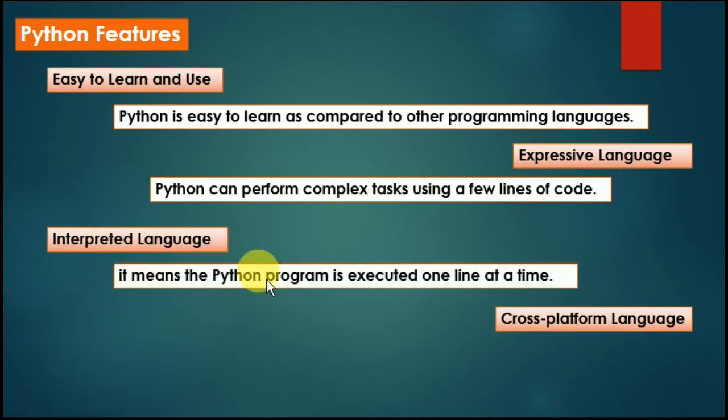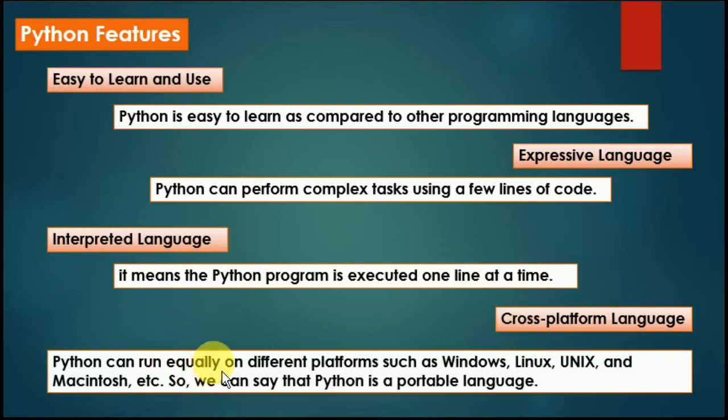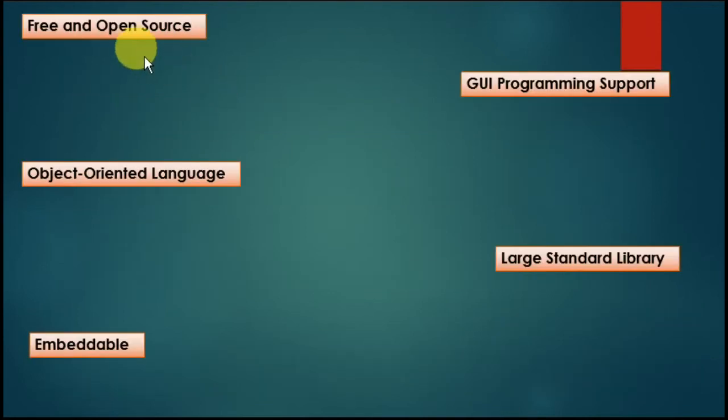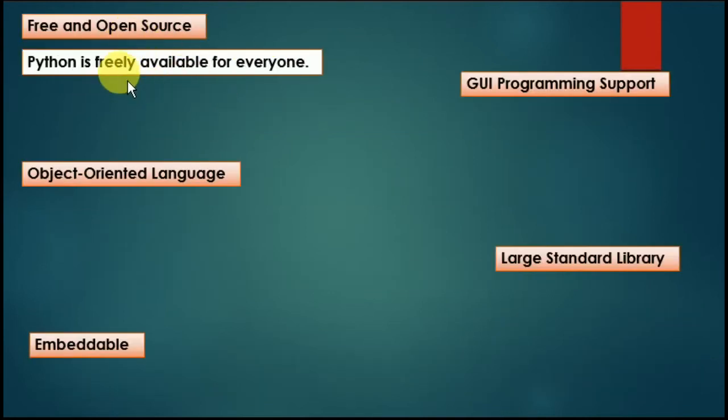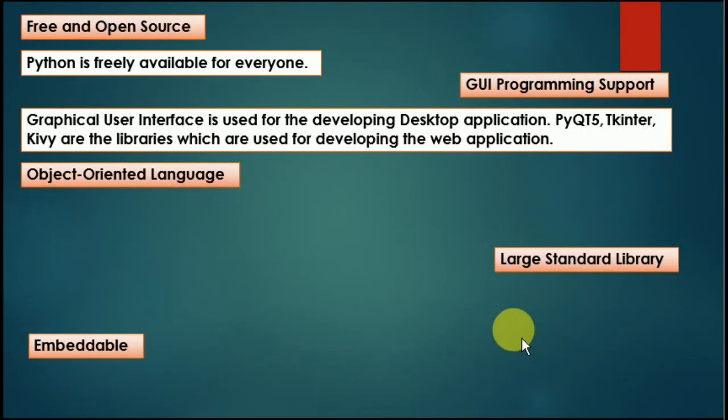Interpreted language means a Python program is executed one line at a time. Cross-platform: Python can run equally on different platforms such as Windows, Linux, Unix, Macintosh, etc. So we can say Python is a portable language. Free and open source: Python is freely available. GUI programming support: it also supports graphical user interface that is used for developing desktop applications. We include some libraries and we can develop GUI based applications also.